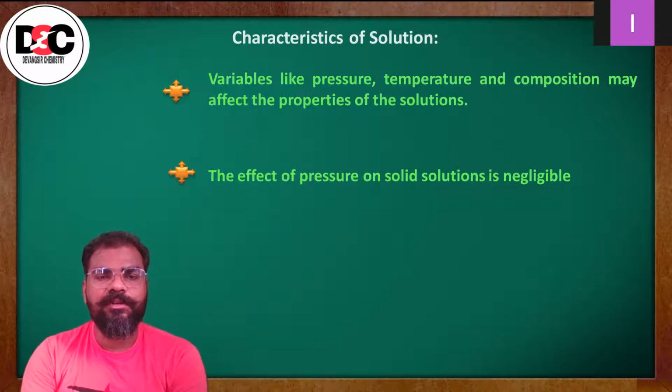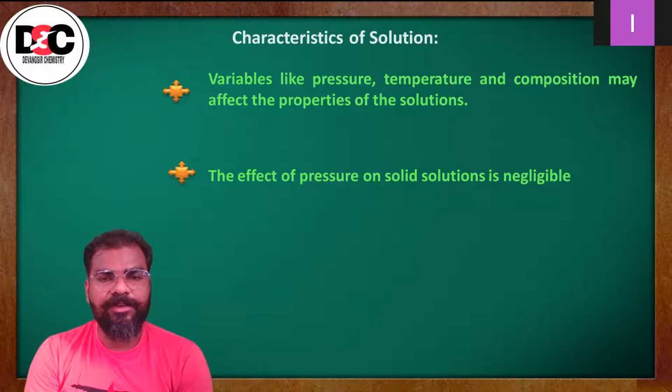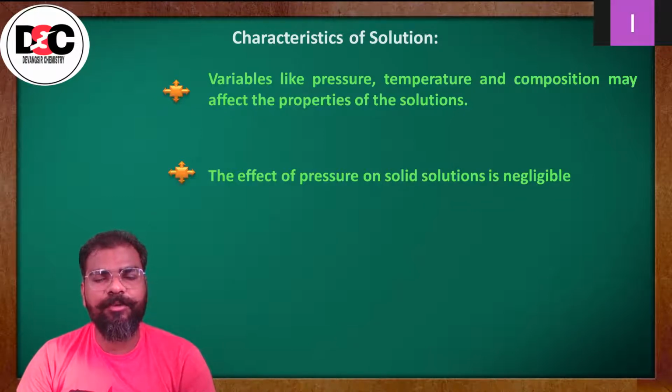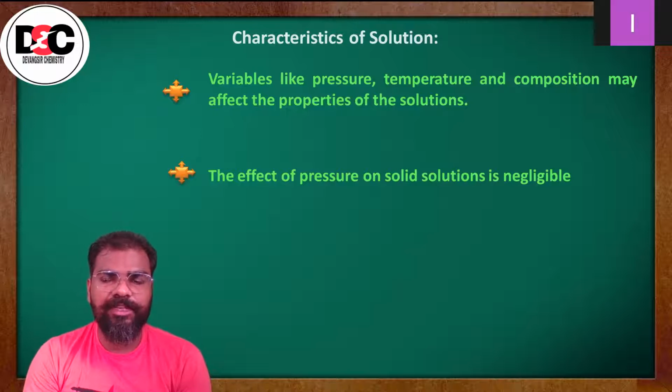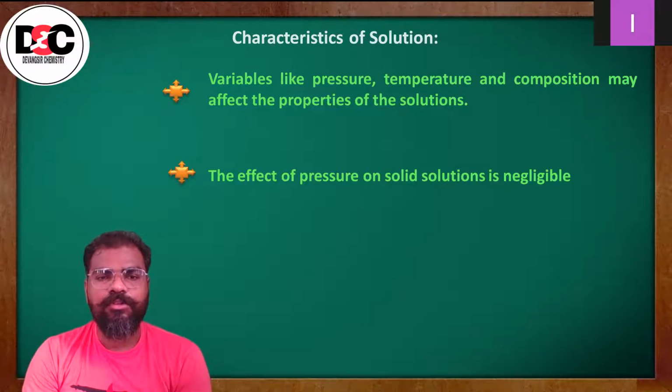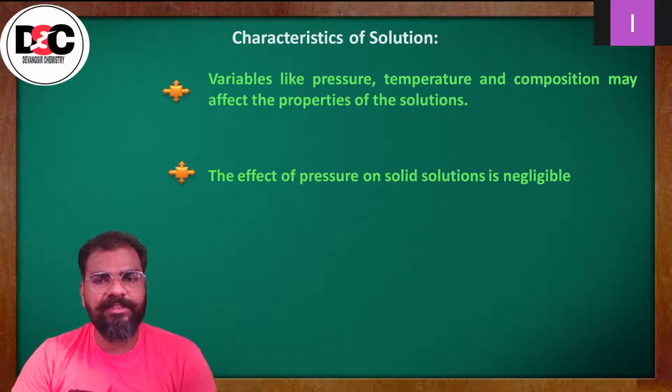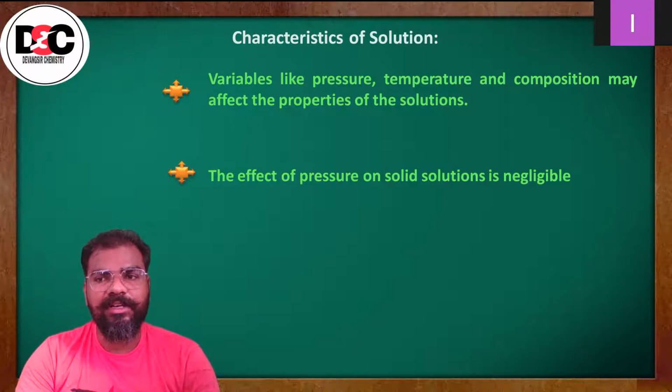Then variables like pressure, temperature and composition may affect the properties of the solution. There are a few variables जैसे कि pressure हो, temperature हो, ठीक है, उसमें कोई changes आए तो वो solution का जो composition है उसमें affect कर सकता है, उसमें कुछ variation ला सकता है.